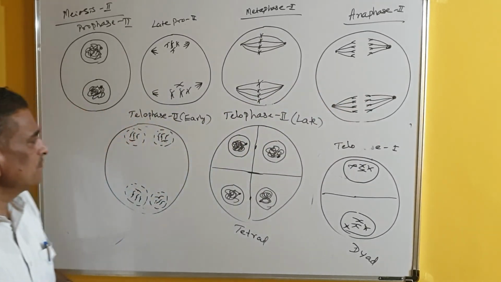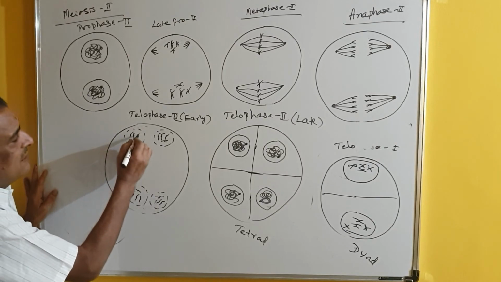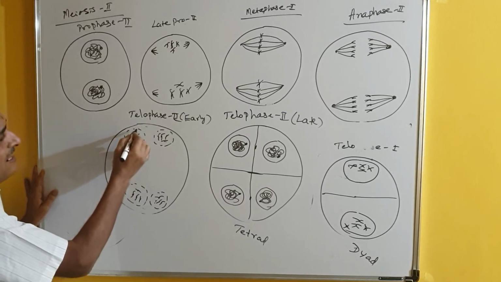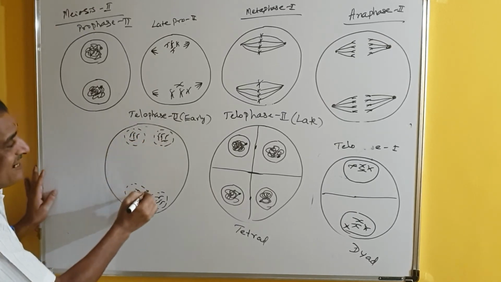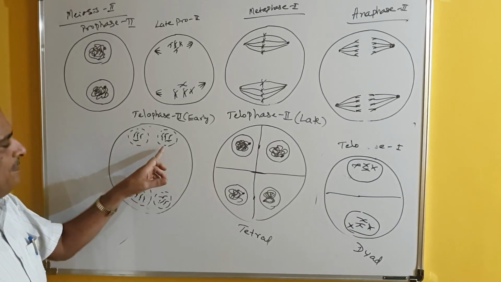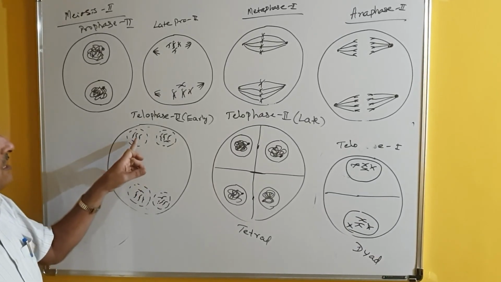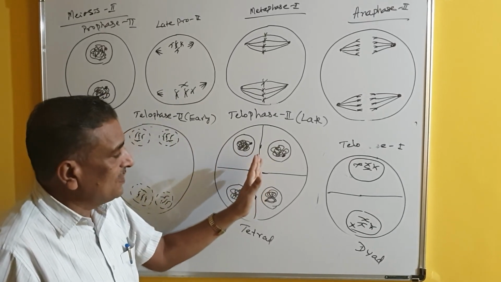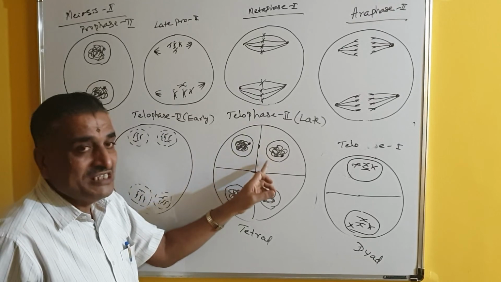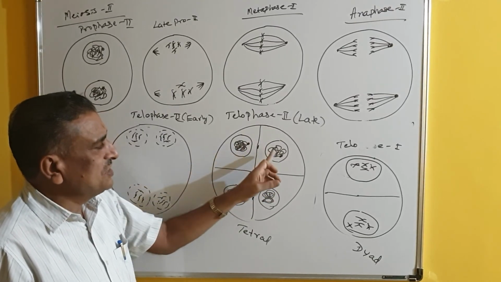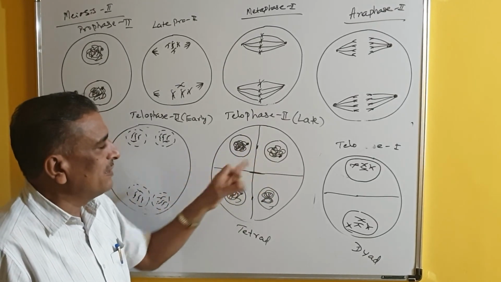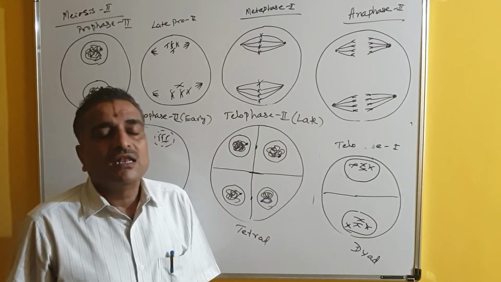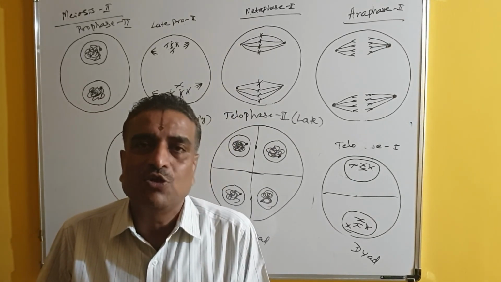Then telophase 2. This is early telophase, and when these chromatids reach here, the telophase begins, and gradually, as I have shown with the dotted line, the nuclear envelope reappears, and the nucleolus starts reappearing. In late telophase 2, the nuclear membrane becomes very distinct, decondensation of the chromatin material takes place, and the nucleolus reappears. So this is the last stage of meiosis, telophase 2.